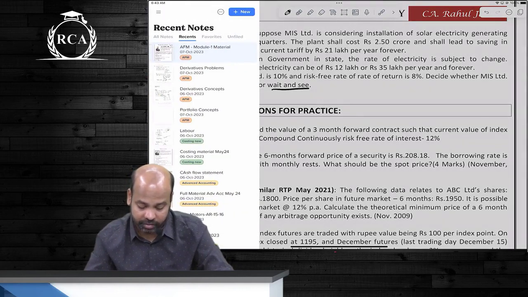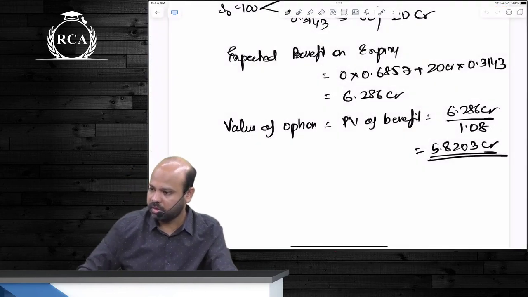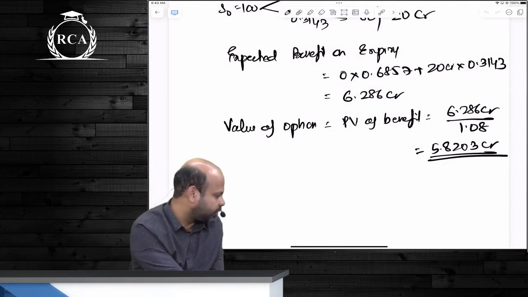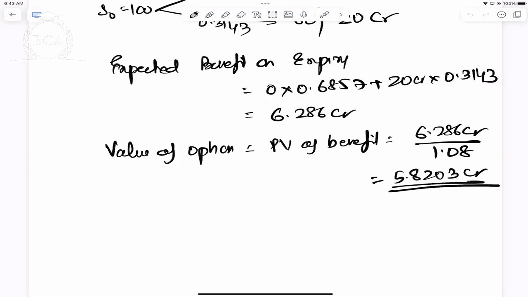Shall I present the answer? Everyone understood the question? Okay, compute P up and P down and tell me. I'll wait for a minute. Students have requested that they would want to compute P up and P down.